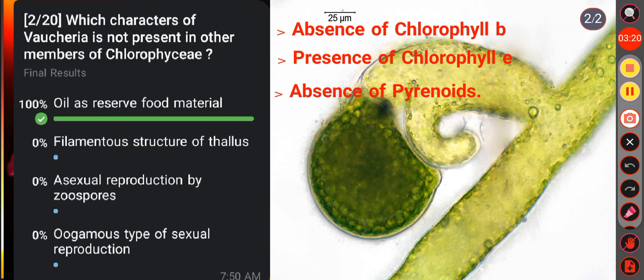We know pyrenoids are seen in most members of green algae, but in Vaucheria pyrenoids are absent. Then another important thing, oil and fat rather than starch as the principal food reserve in Vaucheria. So here option A is the correct answer. Why? Because filamentous structure of thallus, asexual reproduction by zoospores and oogamous type of sexual reproduction, all these things are seen in Chlorophycean members, but oil is not the reserve food material in Chlorophyceae.